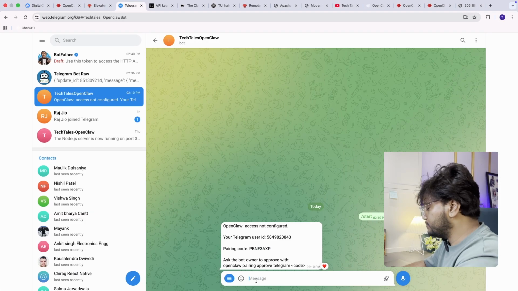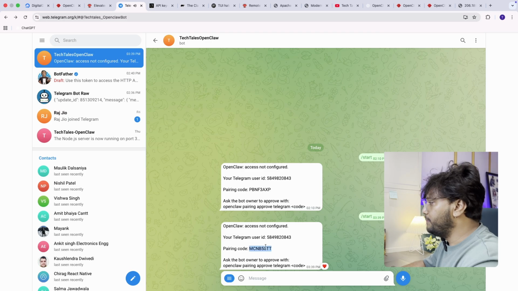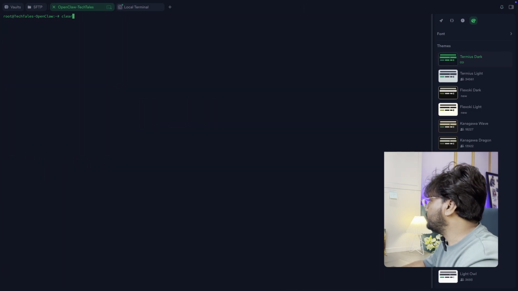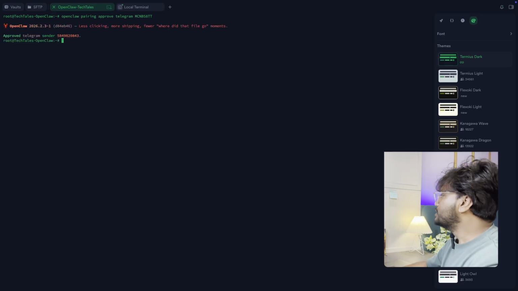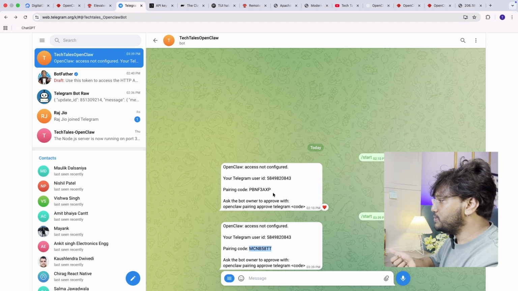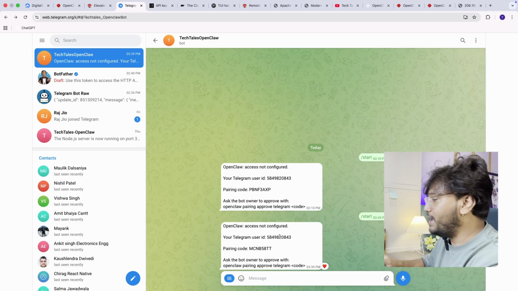Okay, let's try again. New code. We are going to pair with new code. Might be this is not working. Hooray. So the existing code which I requested earlier was not working. I have requested a new one, and my Telegram bot is paired with my AI agent.